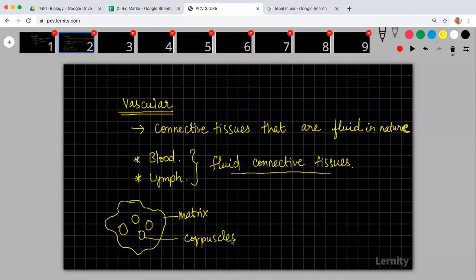So you have a matrix which is fluid in nature, that is why we call it a fluid connective tissue, and you have corpuscles. Blood is a connective tissue, lymph is a connective tissue, both come under the category of vascular connective tissues. They are fluid in nature. What is absent in them? Fibers are absent.